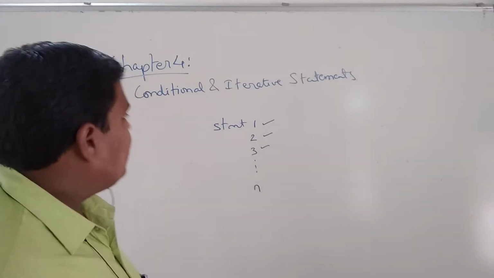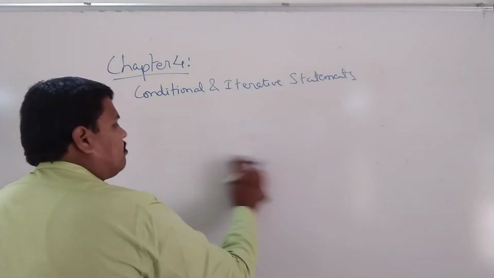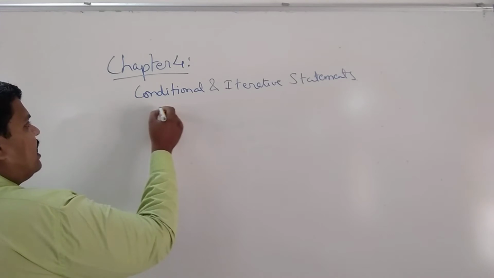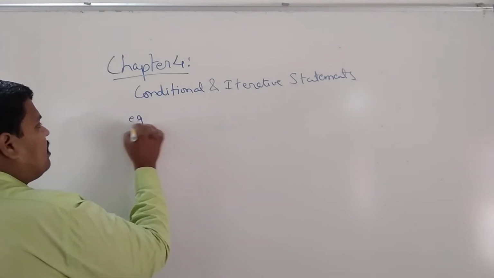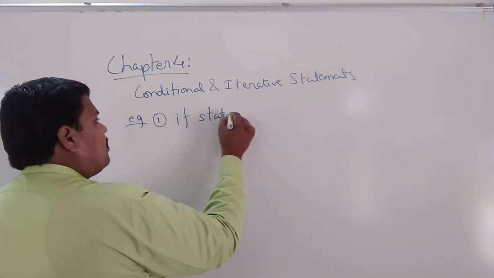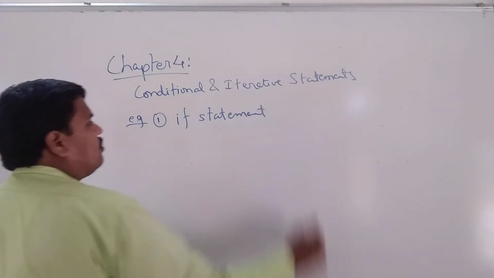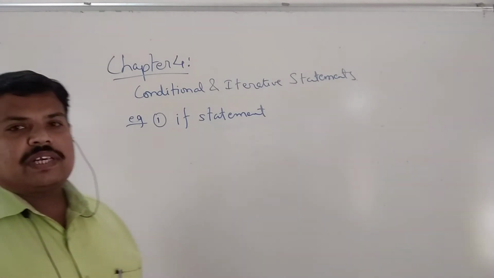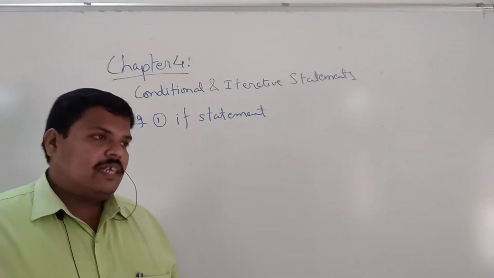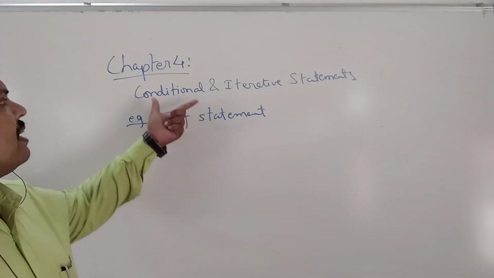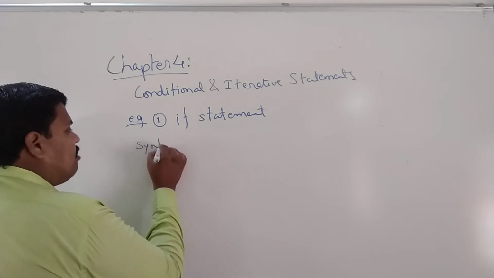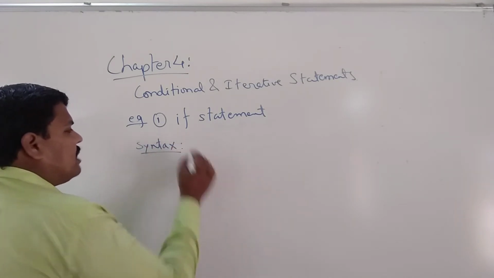So what actually happens in conditional? Conditional statements, the first example, is the if statement. All of you know this, the if statement. We have used this in a number of programs. The if statement is used as a conditional statement. Now see the syntax for this. The syntax will make it more clear. What is the syntax for the if statement?